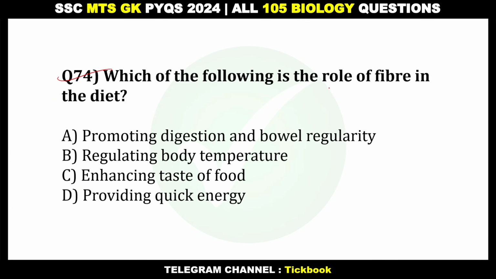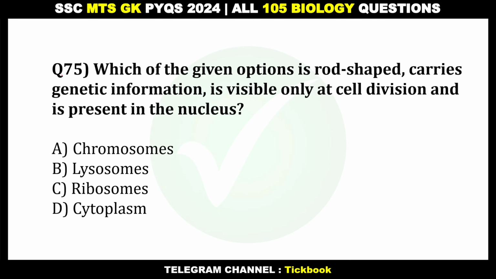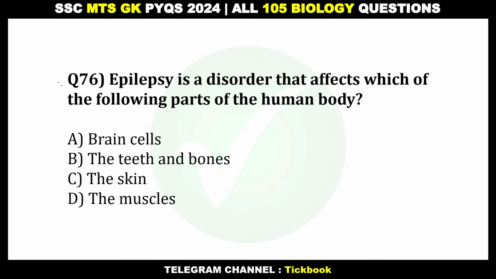74. Which of the following is the role of fiber in the diet? Option number A, promoting digestion and bowel regulation. 75. Which of the given options is rod shaped, carries genetic information, is visible only at cell division and is present in the nucleus? Option number A, chromosomes.